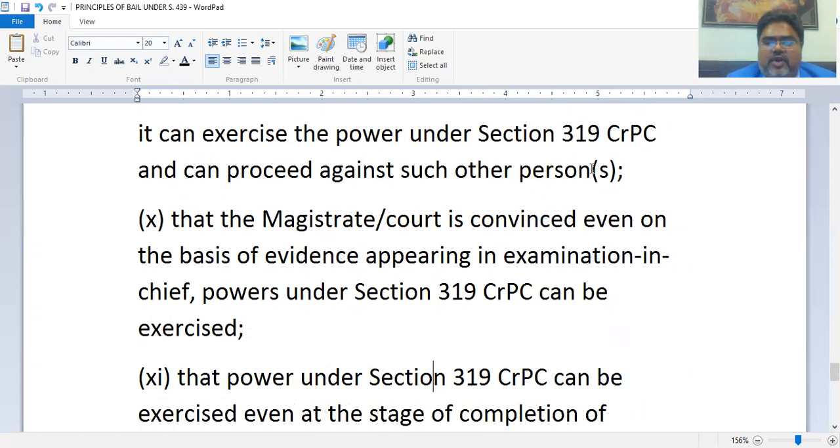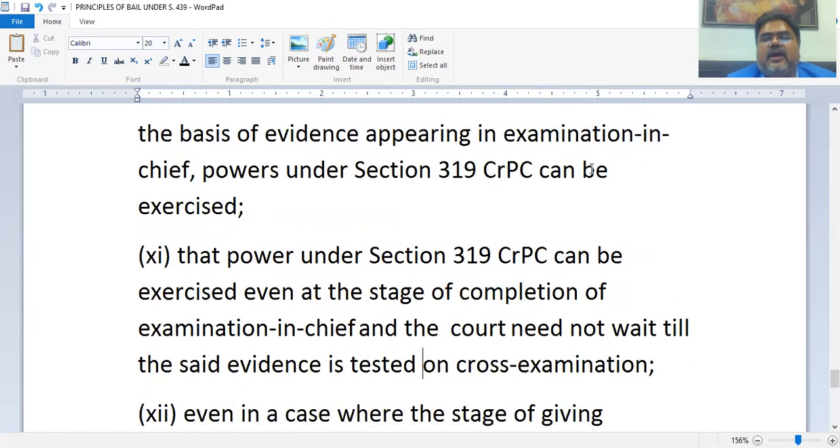The power under 319 can be exercised even at the stage of completion of examination in chief, and the court need not wait till the said evidence is tested on cross-examination. So well and good if the judge waits till the time of cross-examination. But he is not bound to wait. He can exercise his power under 319 even at the stage of examination in chief.